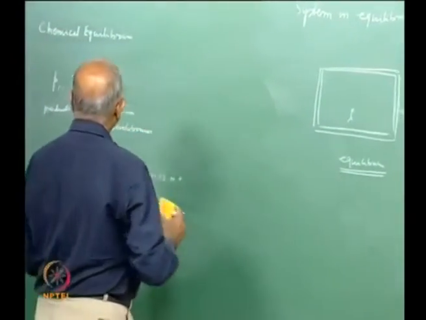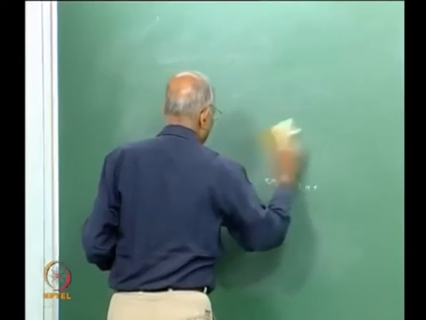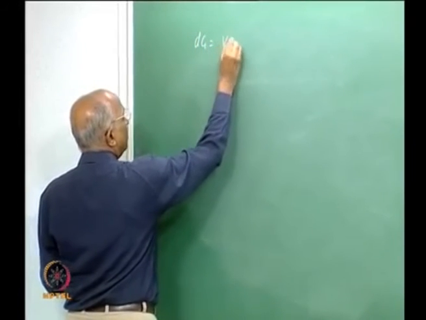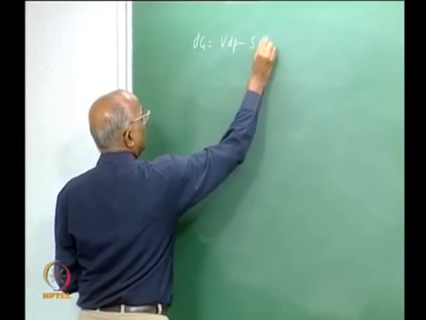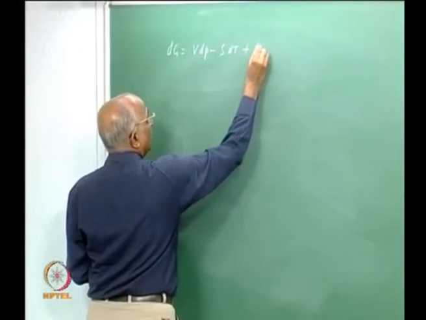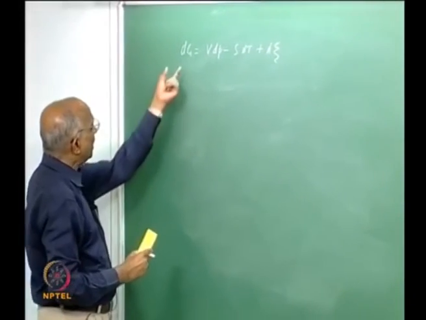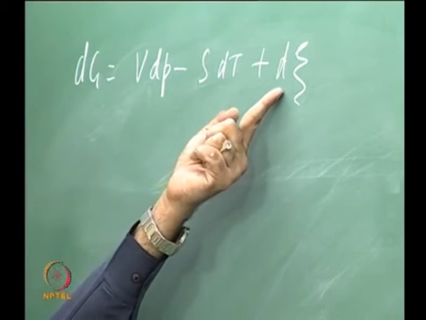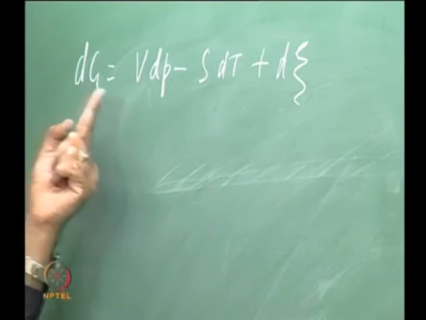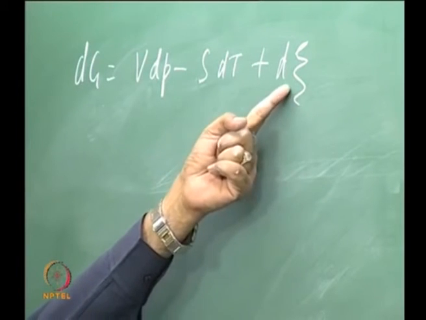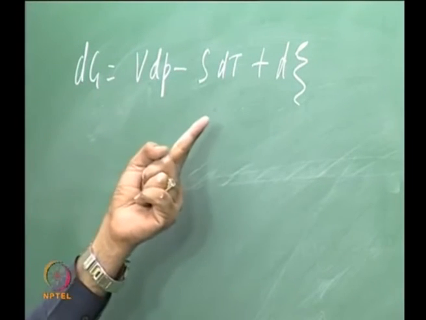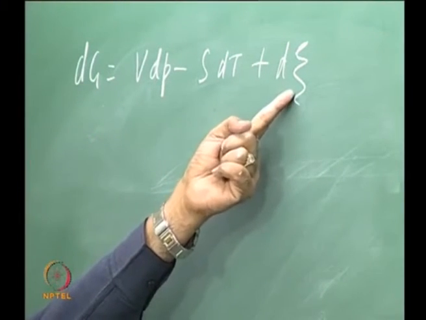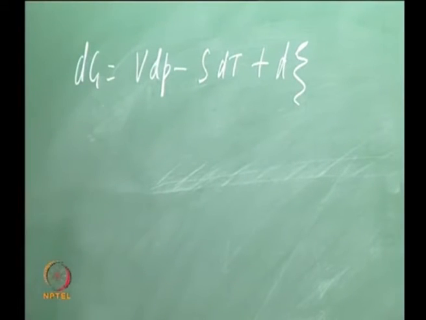Therefore, now I can write in a simple way, for a gas, dG is equal to VdP minus SdT plus the work which is external to the system. At constant pressure and temperature, dG tells me the equilibrium, because if I do work on the system positively, dG increases. If the system does work on the outside, dG is negative and dG decreases. Or if d zeta is 0, no work is being done, this is equilibrium, which becomes equal to 0.